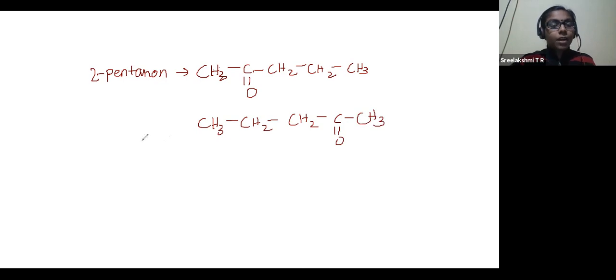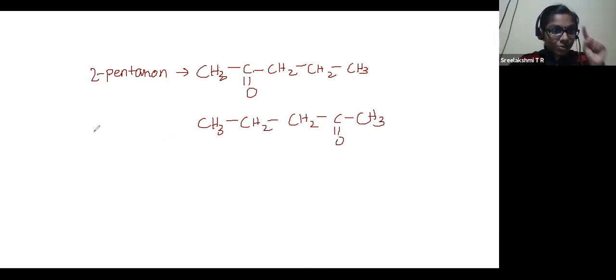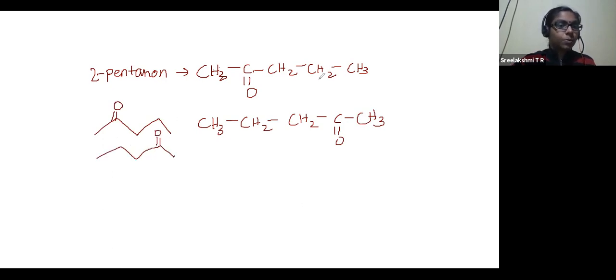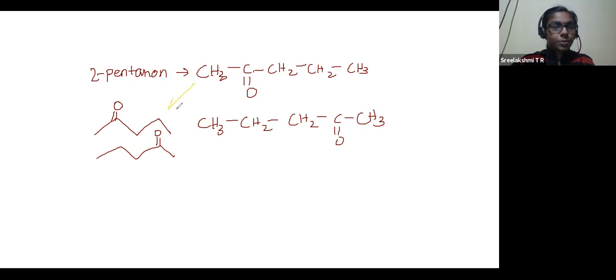Now, 5 carbon atoms. So it should start from one point and end at the same line: 1, 2, 3, 4, 5. And second position double bond O. Or it can be like this, second position double bond O. Both are correct. This corresponds to this. Both are correct and same.